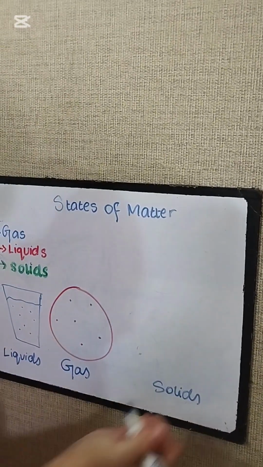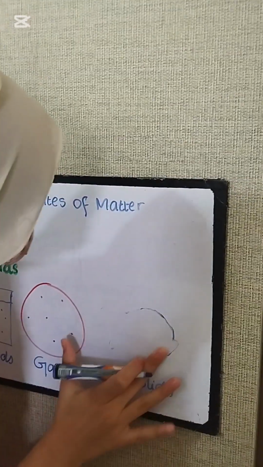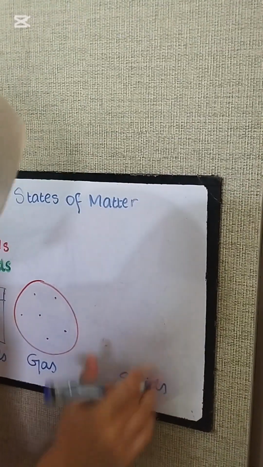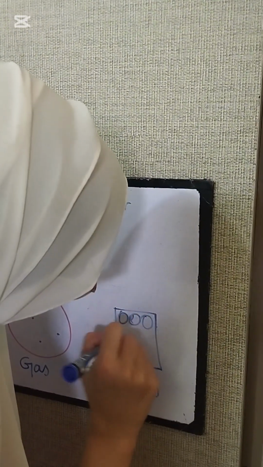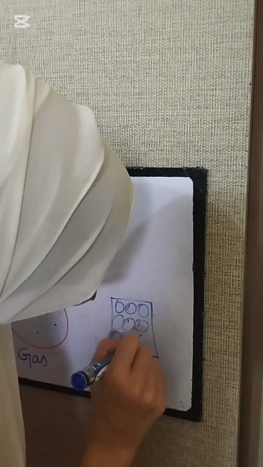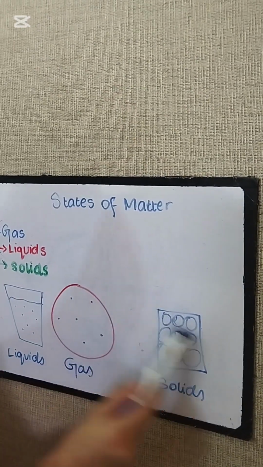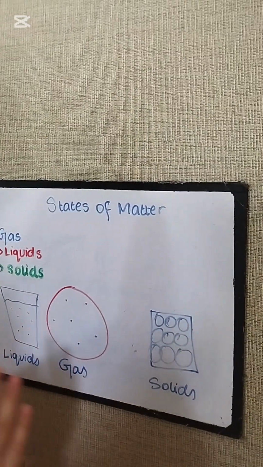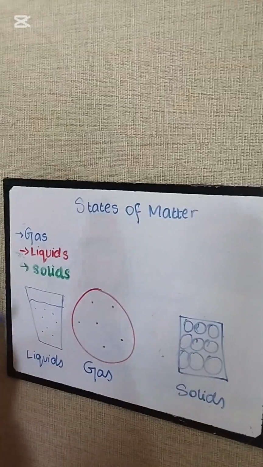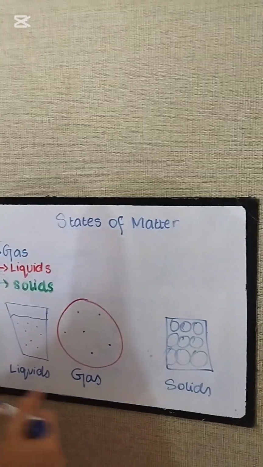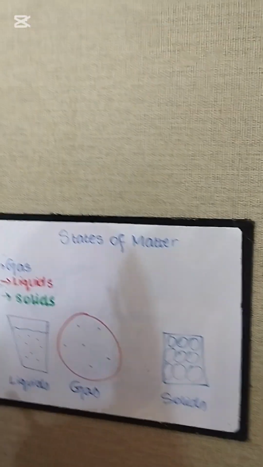And now in solids. In solids, the particles are very tightly packed together. Solids have a definite shape and a fixed volume, meaning that they cannot change their shape if they are put into another container, unlike gases and liquids. Gases and liquids can change their shape when they are put into a container.